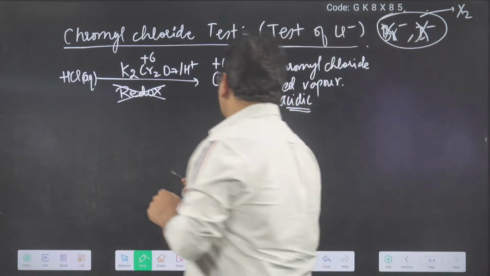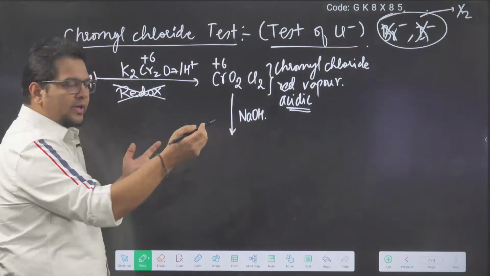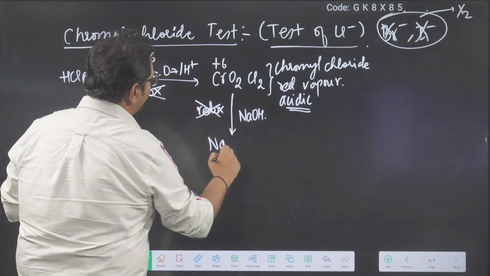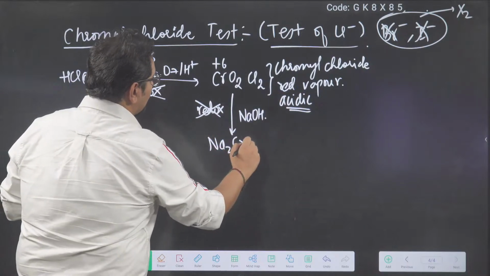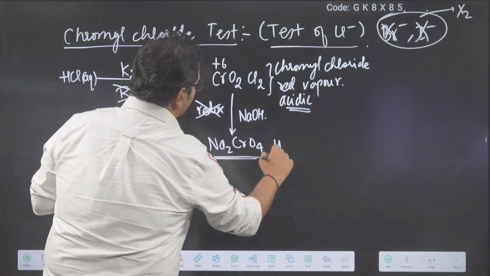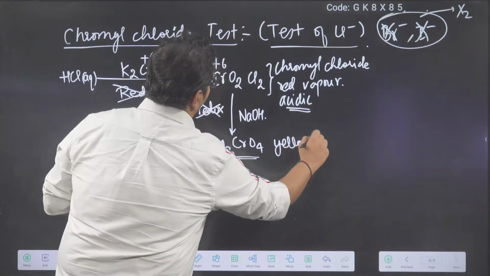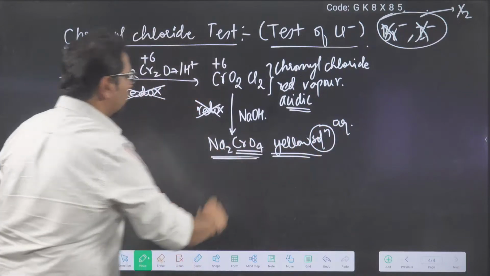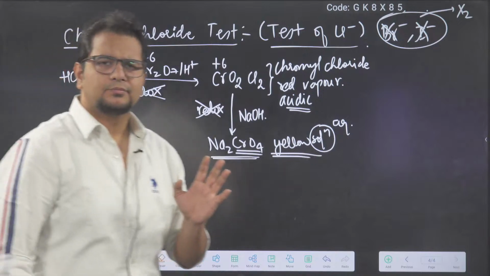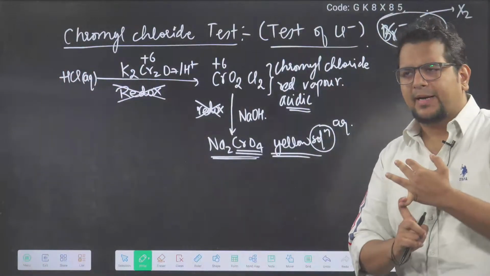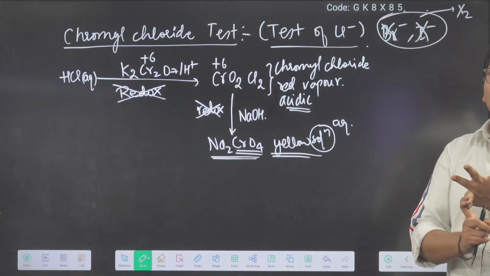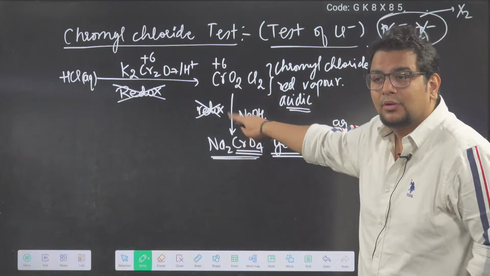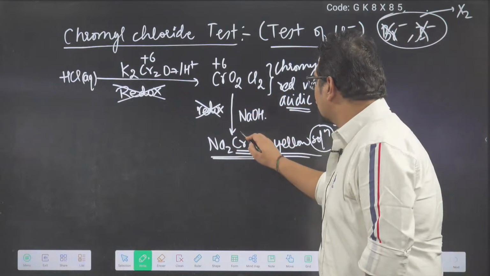How will CrO2Cl2 react? Is that going to be a redox reaction? Again, no. It is just going to be an acid-base reaction because this is acidic. So you get Na2CrO4, yellow color solution. Chromate, CrO4 2 minus, is always yellow. Precipitate of chromate, yellow. Solution of chromate, yellow. Chromate is yellow. So this is an acid-base reaction, not a redox. Here also chromium is +6.